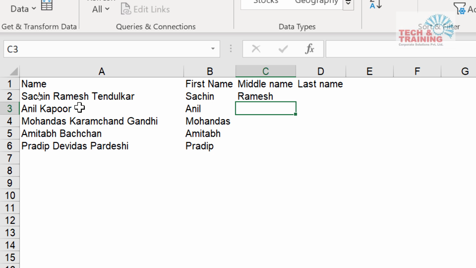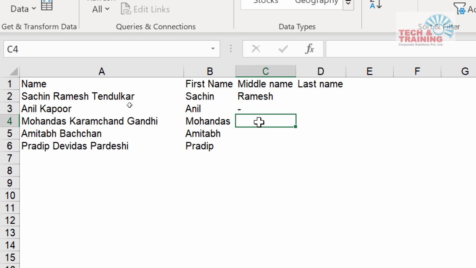Now the second thing, Anil Kapoor doesn't have a middle name here. So I cannot leave that blank because I need to specify something that if there is nothing, you need to do this. So I put a dash. Now, in my training, I've often seen what people do is after typing dash, they press the down arrow key. Please do not press the down arrow key, otherwise it will be taken as a formula. Press enter. The moment you put hyphen or dash, press enter. Do not use the down arrow key. We have given one example for Ramesh and the other example for a 2 word name, that is hyphen.